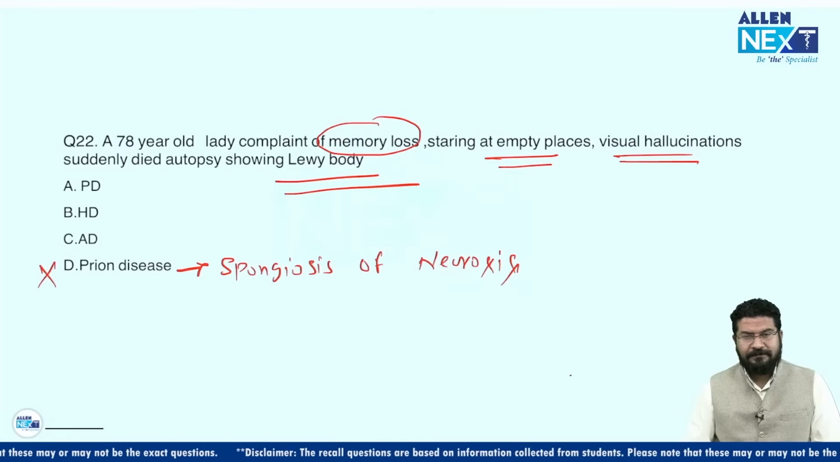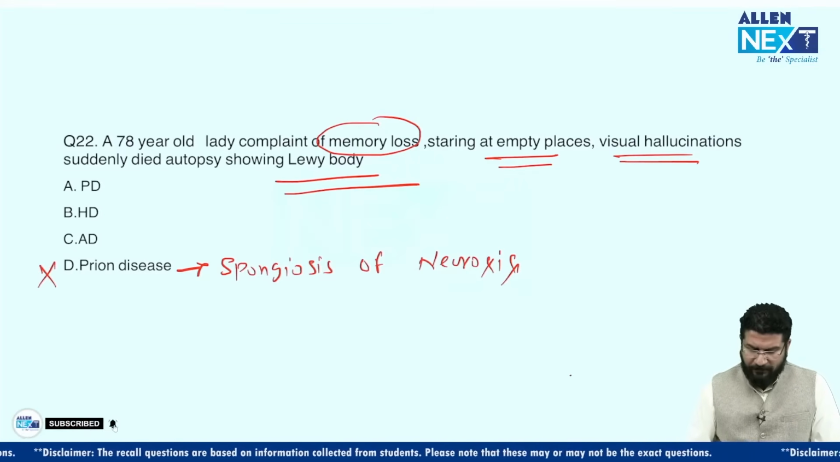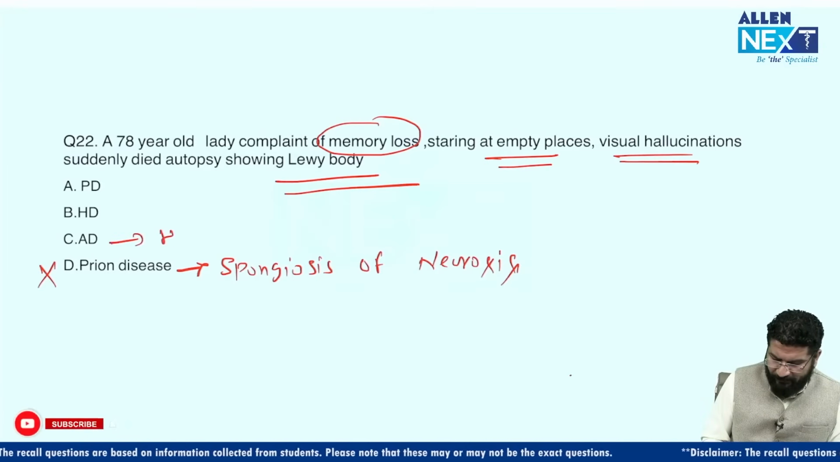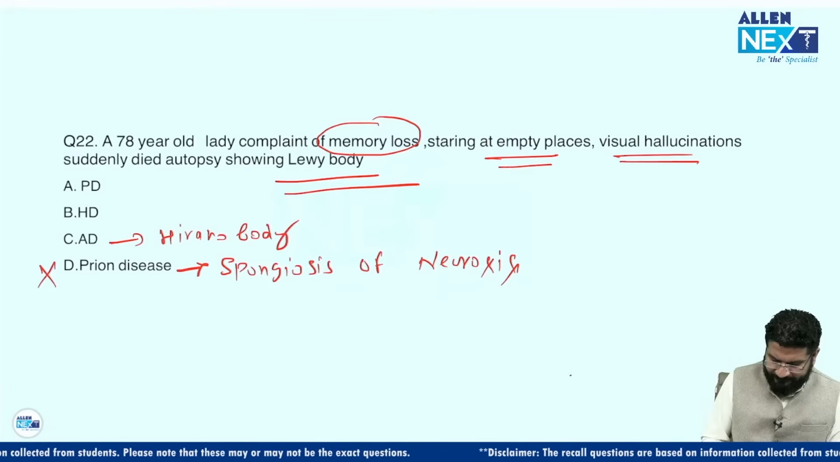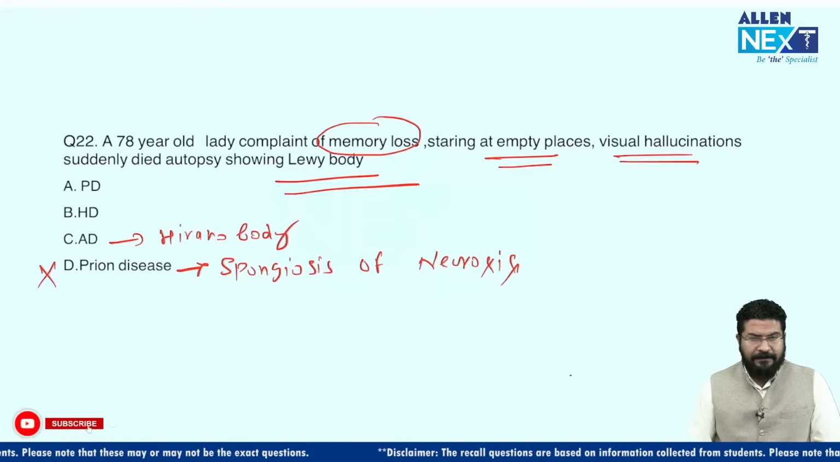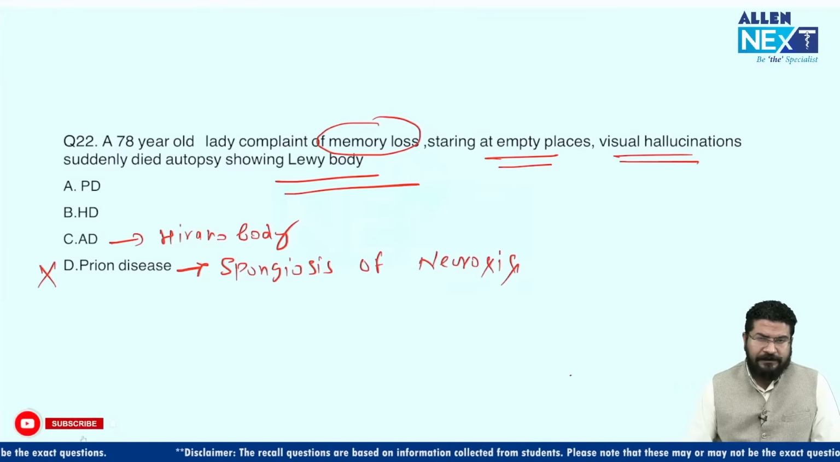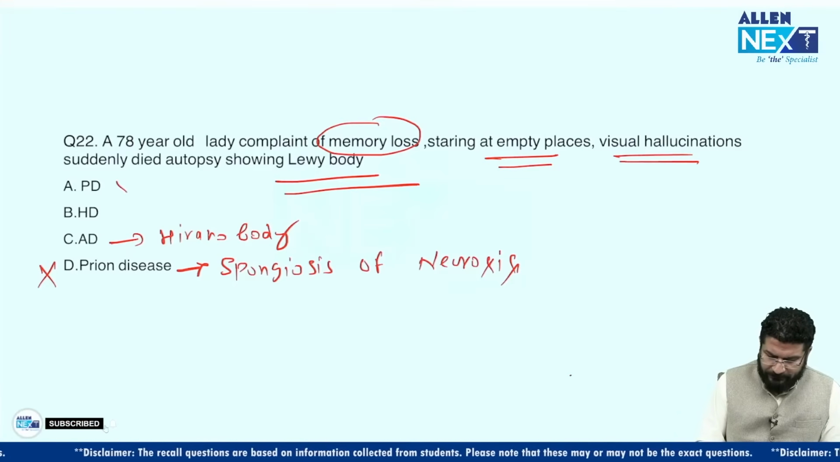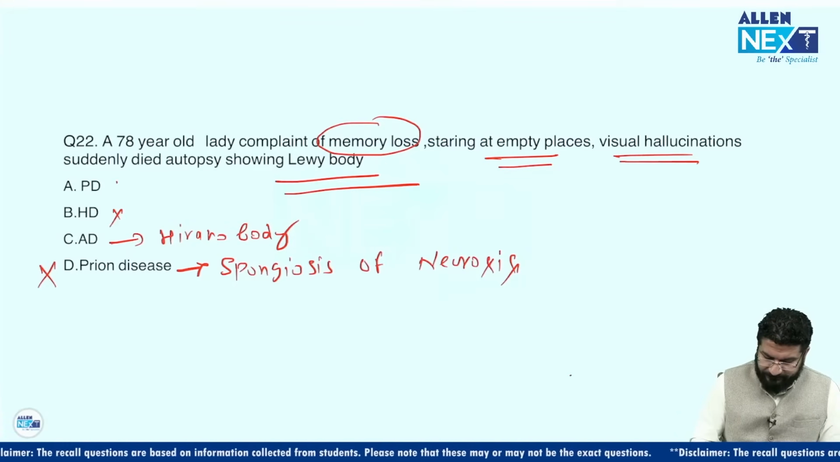Alzheimer disease. In Alzheimer disease, you will get memory loss. Yes. Hallucination, unlikely. Lewy bodies, no. Instead of Lewy body, we get Hirano body, not Lewy body. Huntington disease. Do we get memory loss? Yes, we can get it. Can we get hallucination? Yes. Lewy bodies, again, no. So Huntington disease is not the answer.